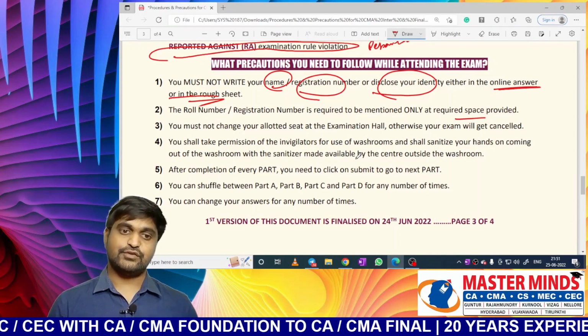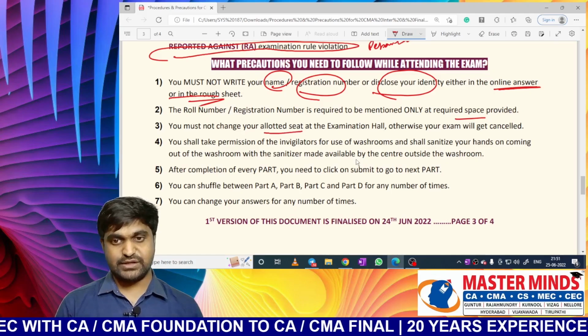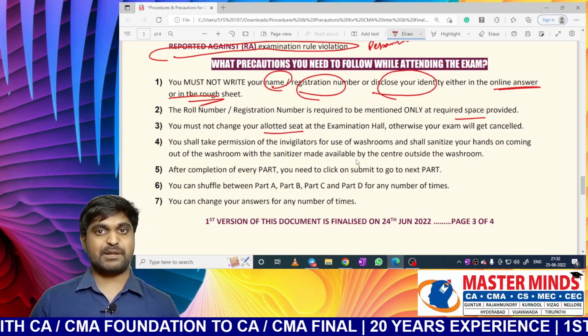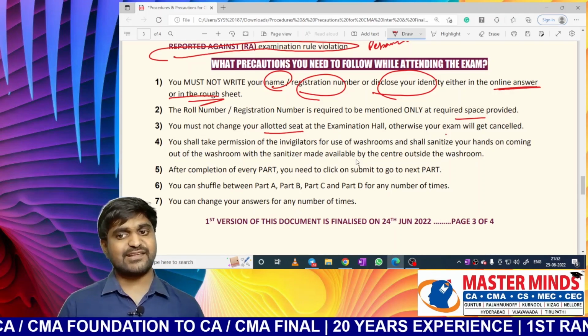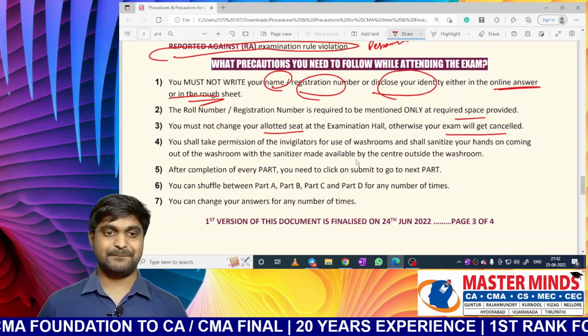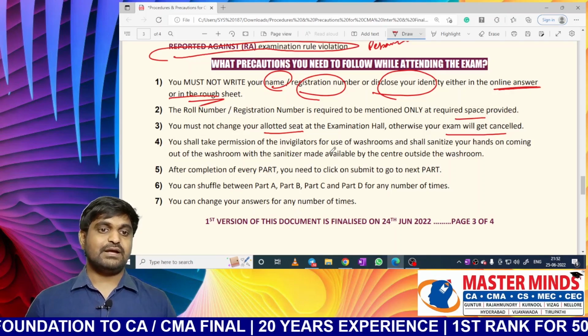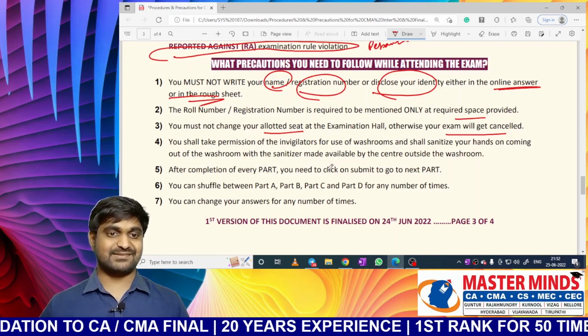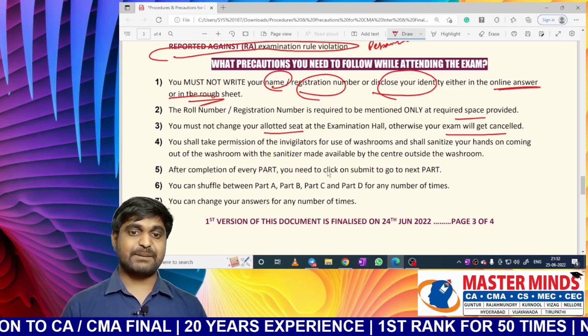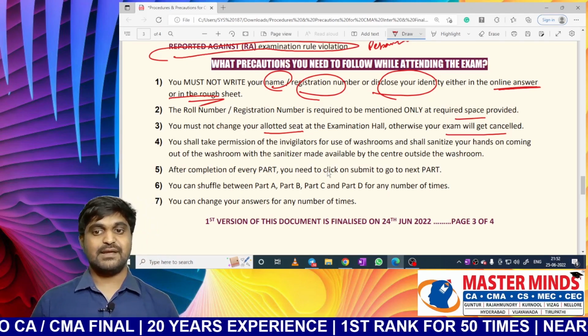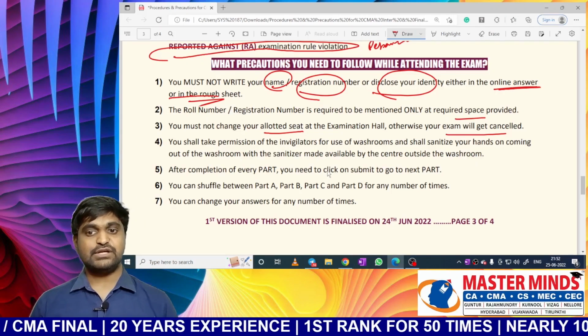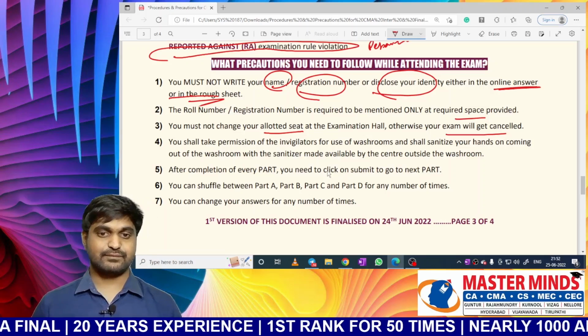No. So if you change your allotted seat without taking prior permission of the invigilator, then your exam will get cancelled. Simple. Okay, sir. Can I go to the washrooms? Yes, you can go. You shall take permission of the invigilator for use of washrooms. But while coming back, you need to sanitize your hands.